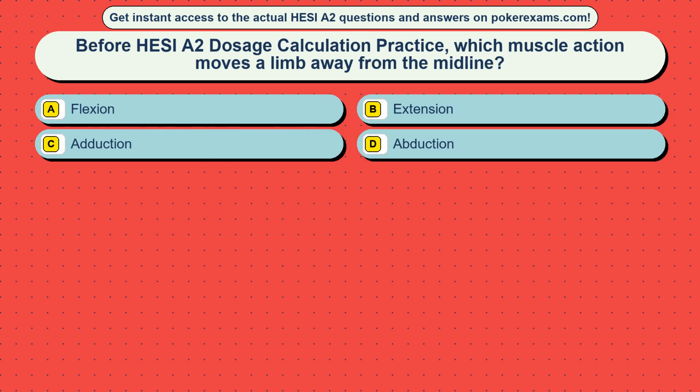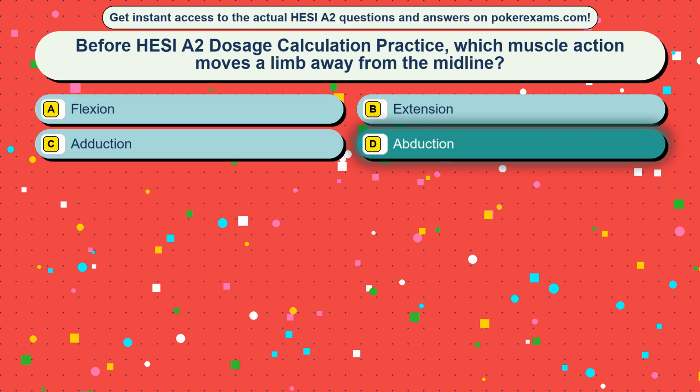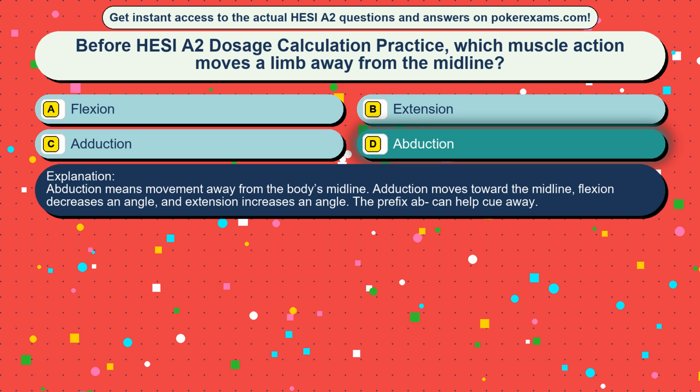Question 15. Before HESI A2 dosage calculation practice, which muscle action moves a limb away from the midline? Option A, flexion. Option B, extension. Option C, adduction. Option D, abduction. The correct answer is option D, abduction. Abduction means movement away from the body's midline. Adduction moves toward the midline, flexion decreases an angle, and extension increases an angle. The prefix AB can help cue away.